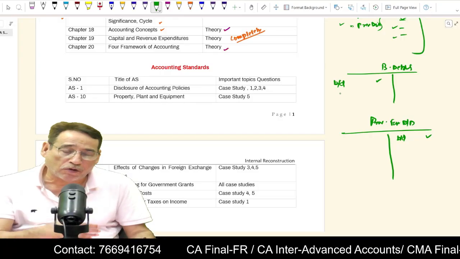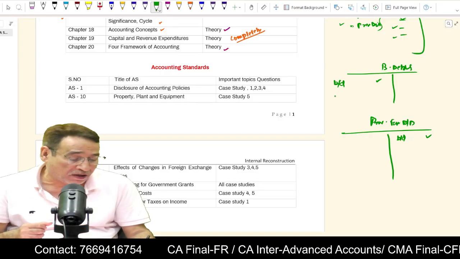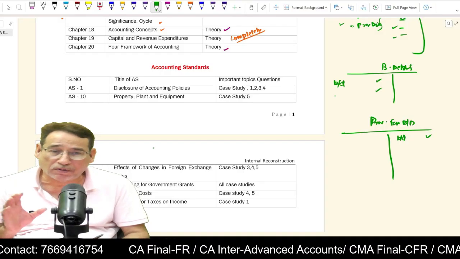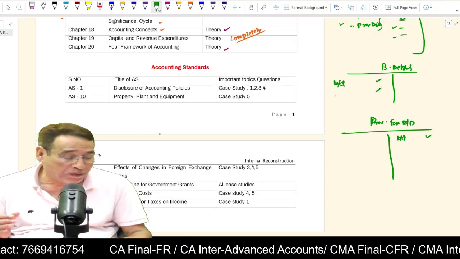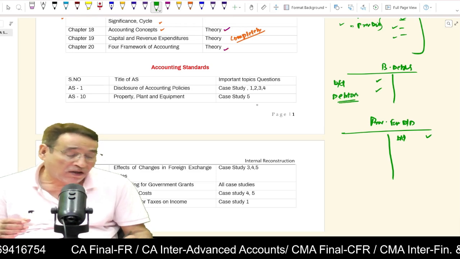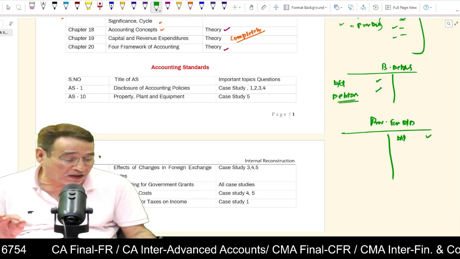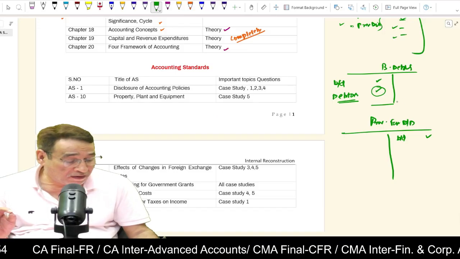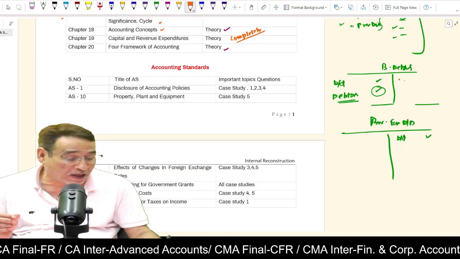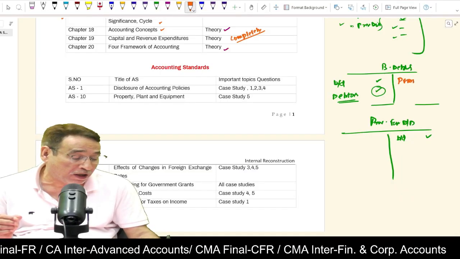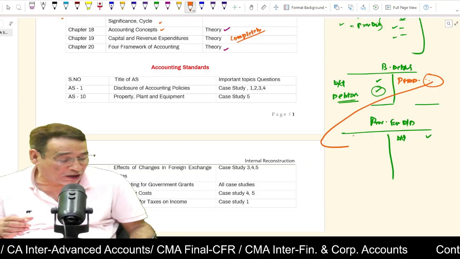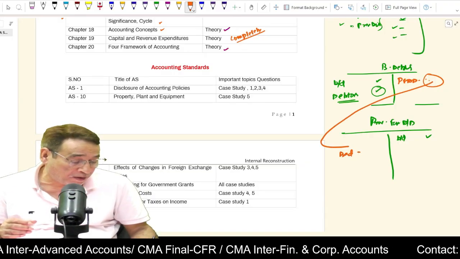Then it will be given in the question that during the year so many bad debts occurred. So whatever bad debts occurred during the year, you will have to write it over here, no doubt about that. Are you getting my point or not? So whatever bad debts, your entry will be bad debts account debit to debtors account. So that means total bad debts occurred during the year, you are going to write it over here. Then you simply close this account. When you close this particular account, you transfer it to the provision for doubtful debts account. So whatever balance is there, you take it to provision for doubtful debts. Now you transfer here and you write here bad debts.